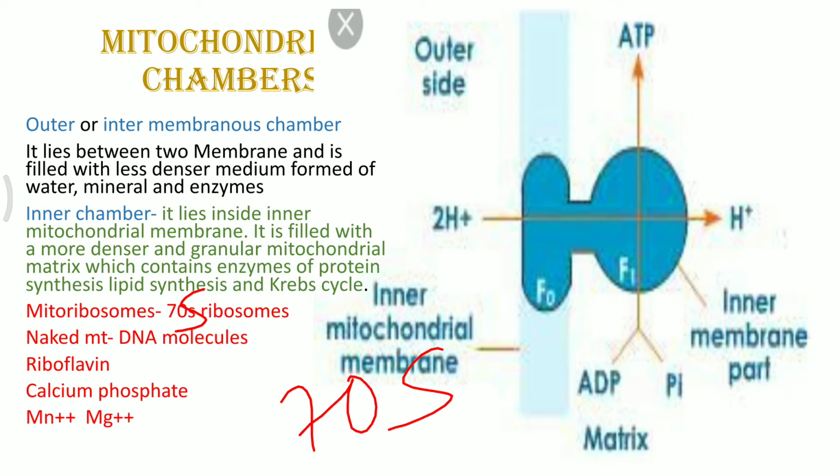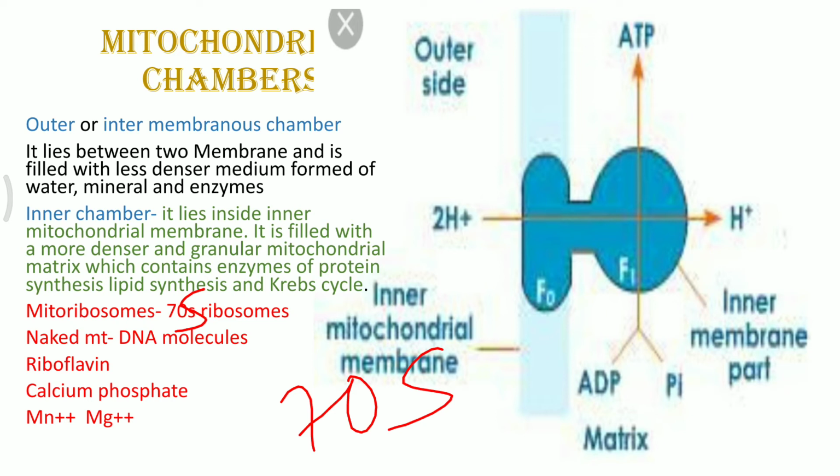Riboflavin, calcium phosphate, magnesium ions, and manganese ions are present in the mitochondrial membranes, inner as well as intermitochondrial membranes. The reason why these ions are necessary is that they are the enzymes or cofactors which accelerate the rate of reaction in the Krebs cycle as well as lipid synthesis or protein synthesis.